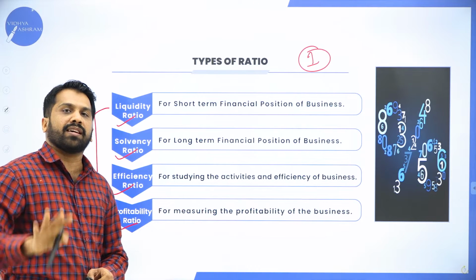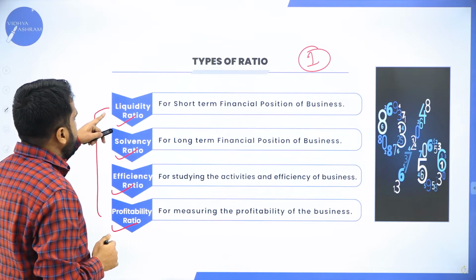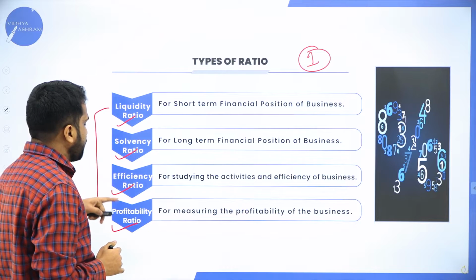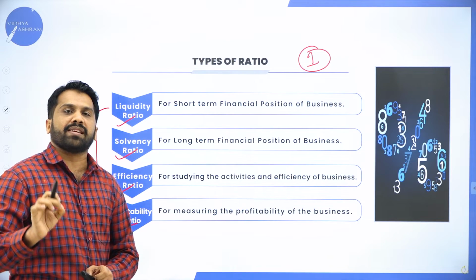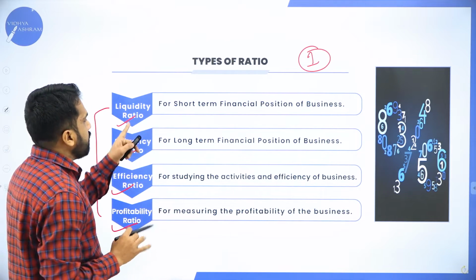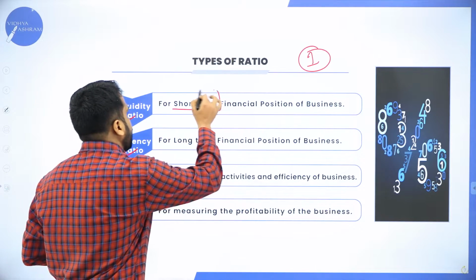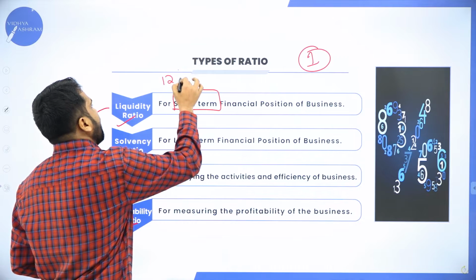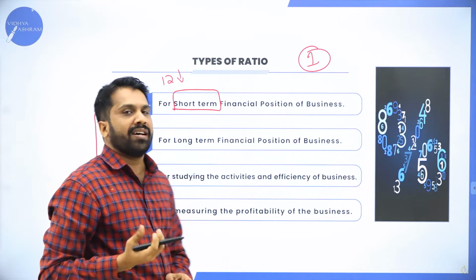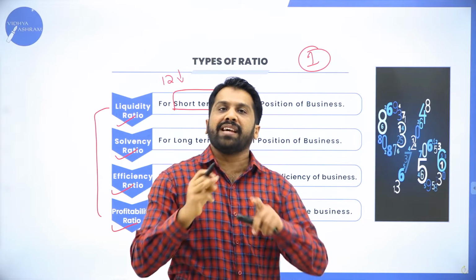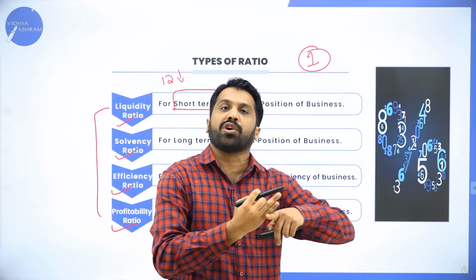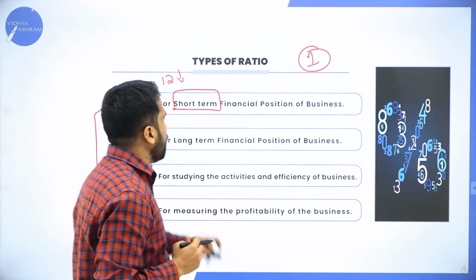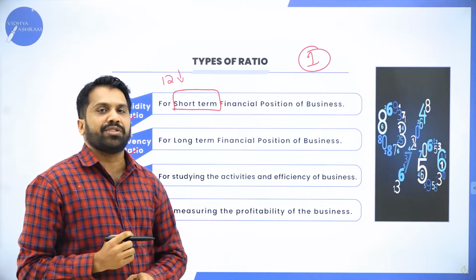Liquidity, always remember, is for short term, meaning anything less than 12 months will go for liquidity ratio. Any calculation on a short term basis will go for liquidity ratio.